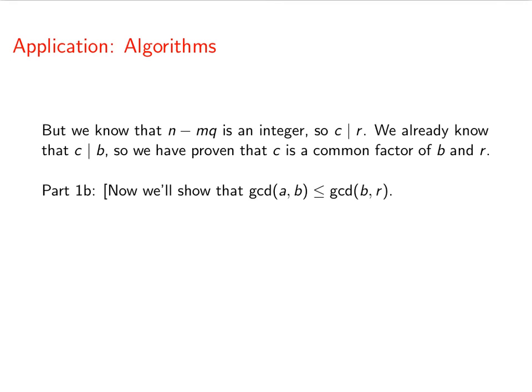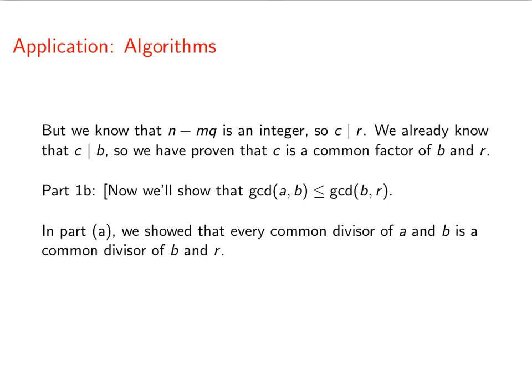Alright, now part 1b, now we're going to show that GCD of a and b is less than or equal to the GCD of b and r. So now we are going to talk about greatest common divisors. Now in part 1a, we showed that every common divisor of a and b is a common divisor of b and r.